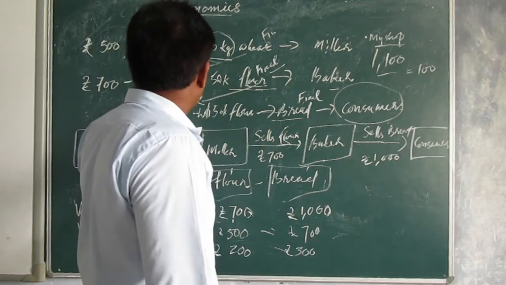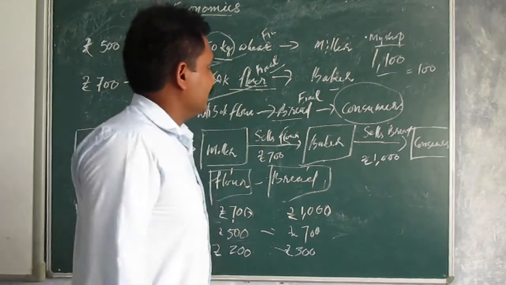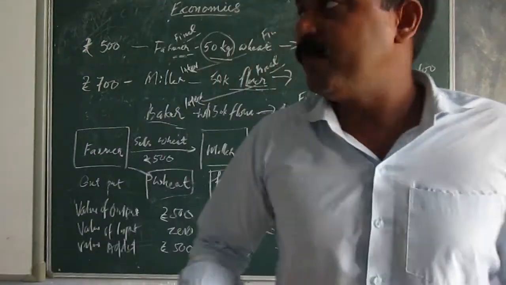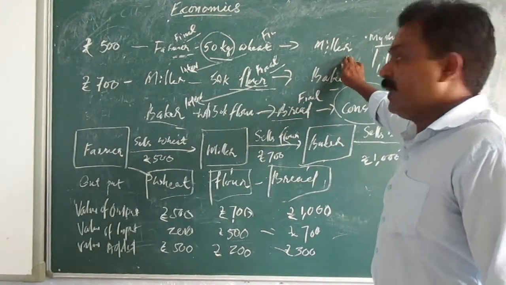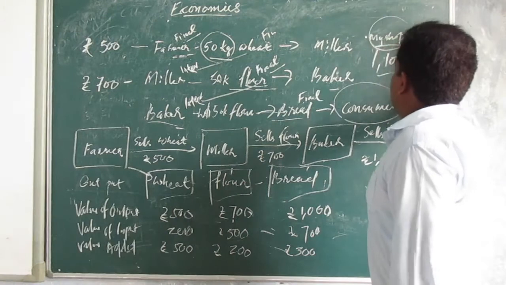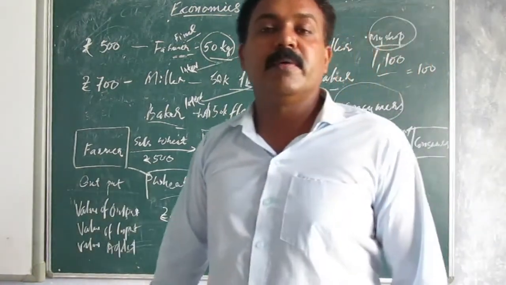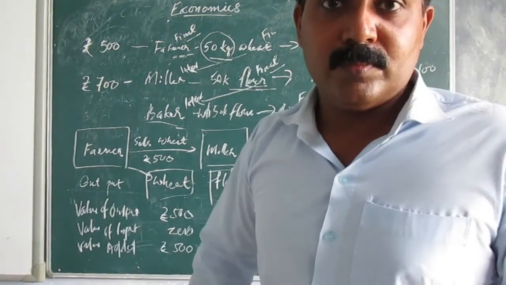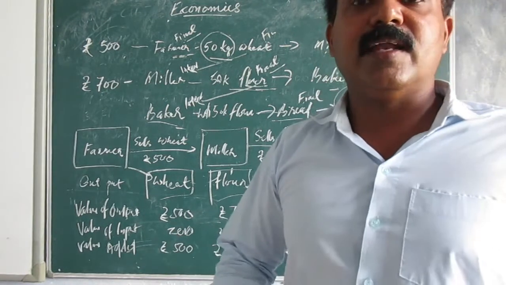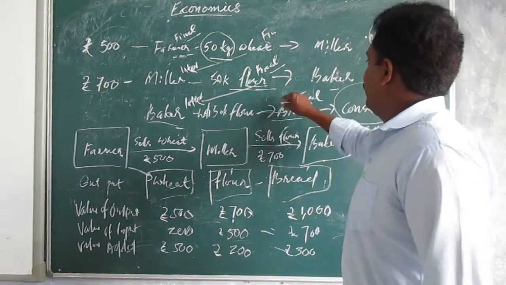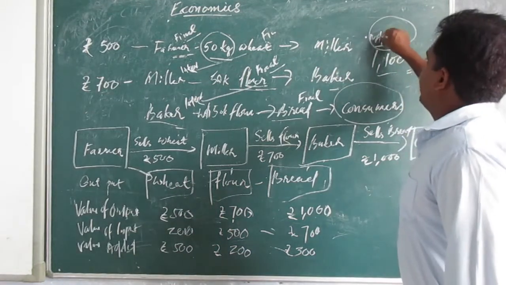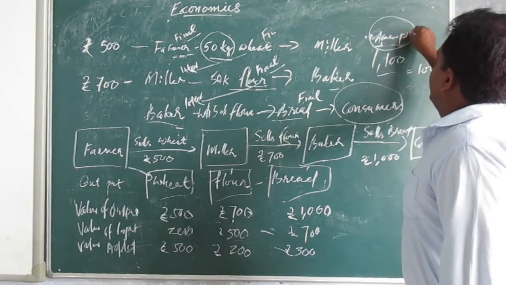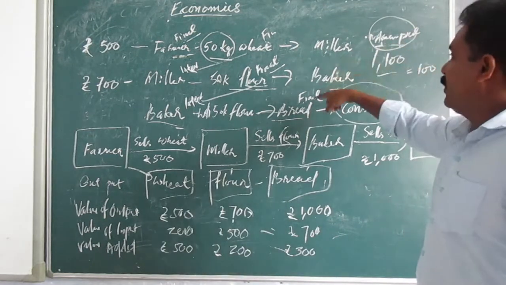Suppose this baker is giving bread to a major shop. For example, it is given to Amanpreet's shop. And if Amanpreet is selling this, Amanpreet may be given this bread on 1,000 rupees.